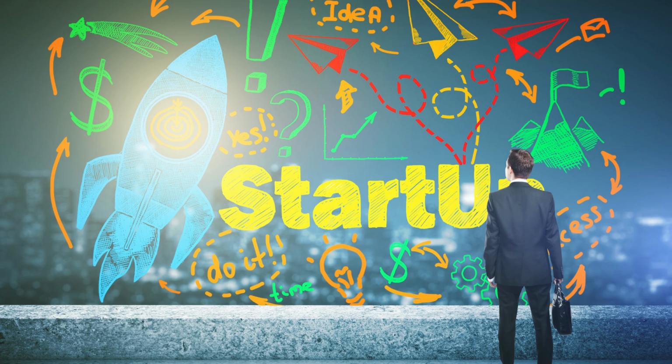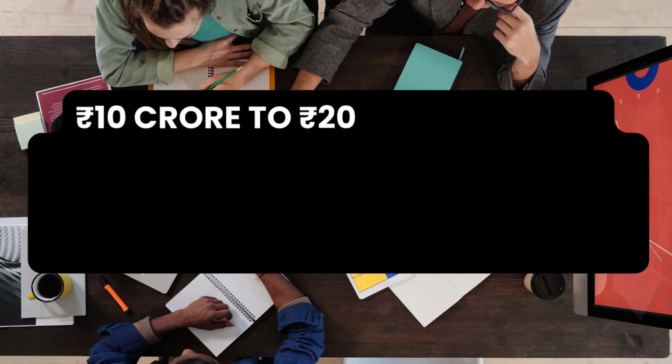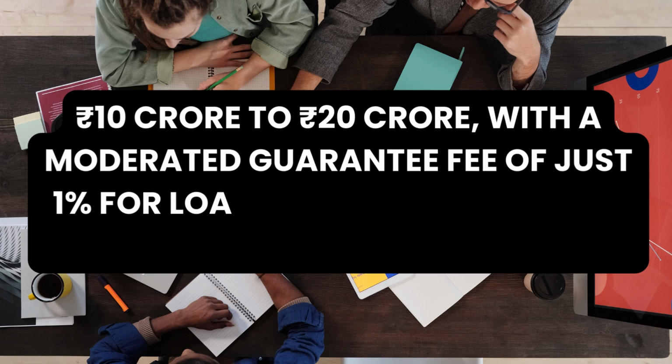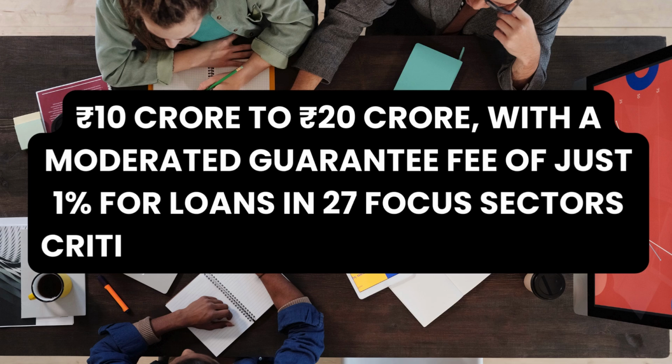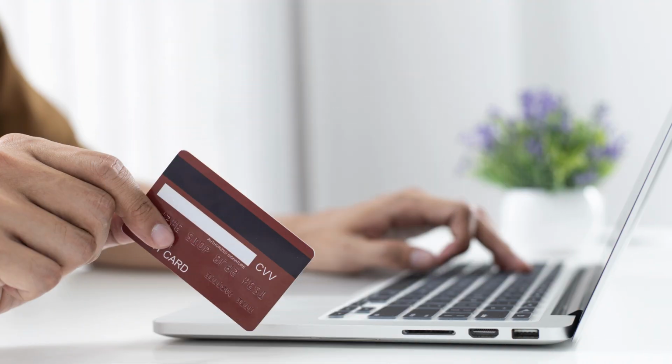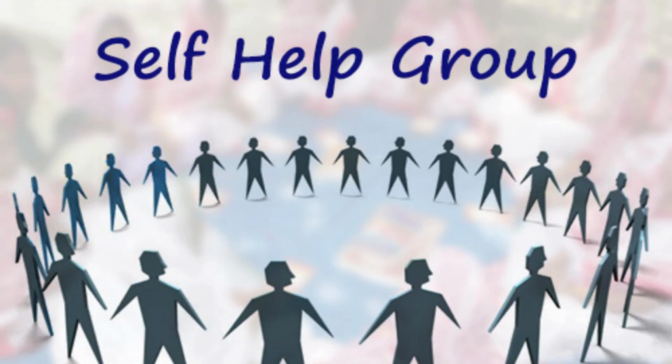For startups, the guarantee cover will rise from rupees 10 crore to rupees 20 crore with a moderated guarantee fee of just 1% for loans in 27 focus sectors critical for Atmanirbhar Bharat. Additionally, a new Grameen credit score framework will be developed by public sector banks to facilitate access to formal credit for self-help group members and rural borrowers.